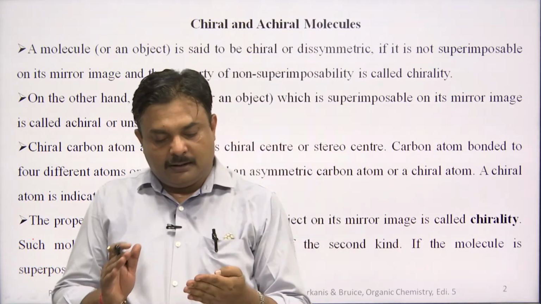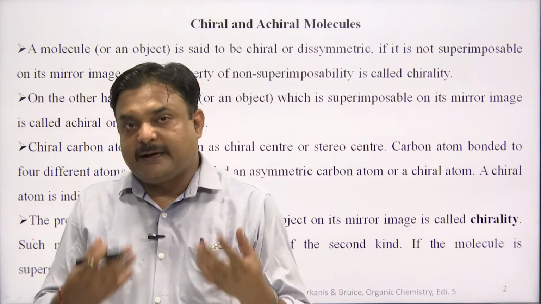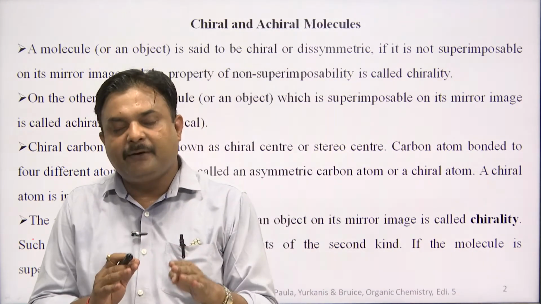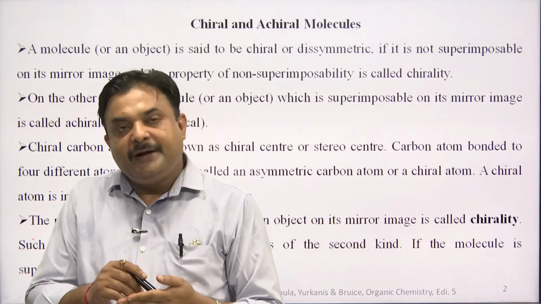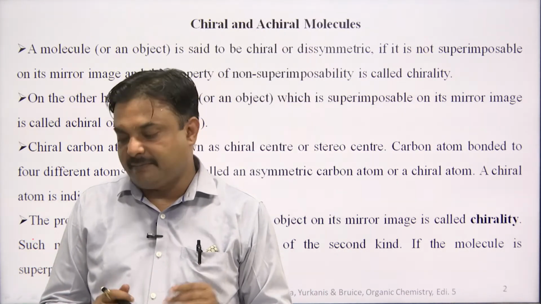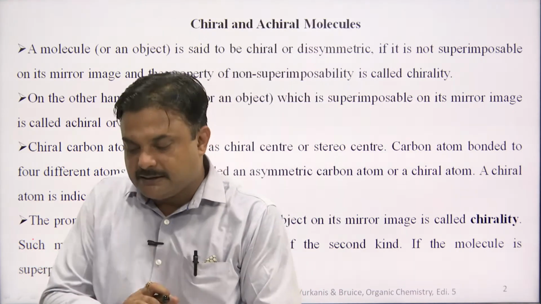If I am talking about the organic chemistry or the stereochemistry of a molecule, we can also talk about an object. A molecule or an object is said to be chiral or dissymmetric if it is not superimposable on its mirror image.